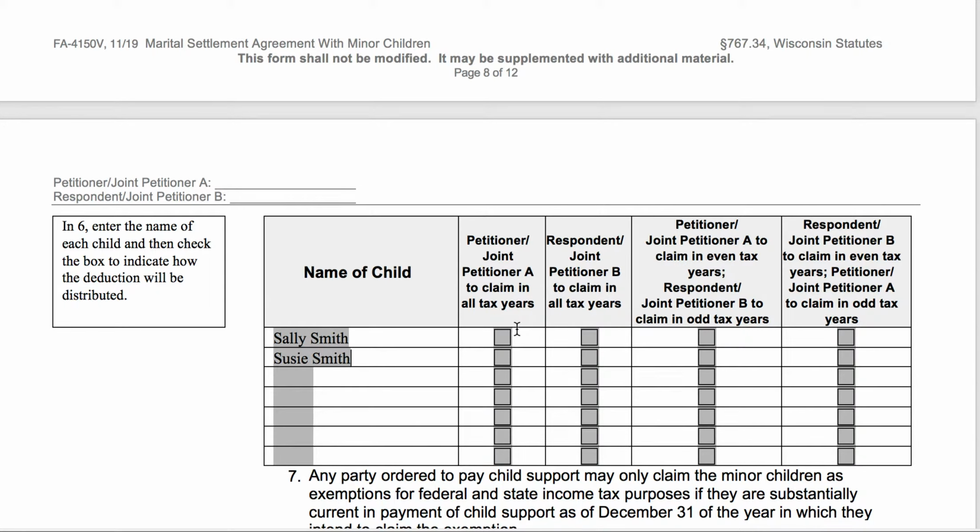So you can see we could say Jane is going to claim Sally in all years, John is going to claim Susie in all years. We could have them switch off which child they're going to claim. So we could say, Jane will claim Sally in even years and she'll claim Susie in odd years, or whatever you want to do with that. So whatever you agree to, you can enter there. Here, we're just going to go ahead and we'll say that they're going to both claim them both, but they're going to alternate years.